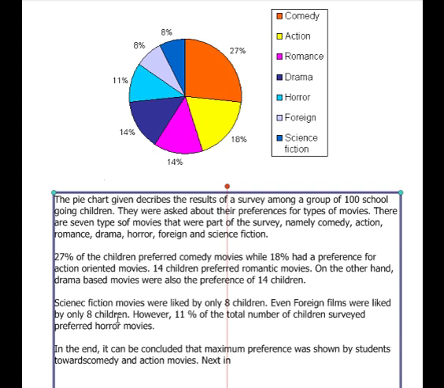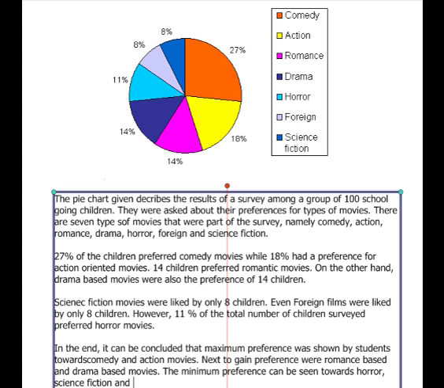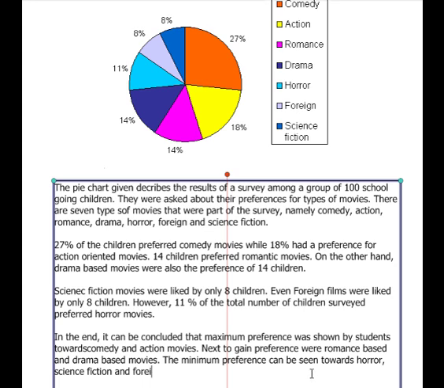Next, to gain preference were romance-based and drama-based movies. The minimum preference can be seen towards horror, science fiction, and so we're left with horror, science fiction, and foreign movies.